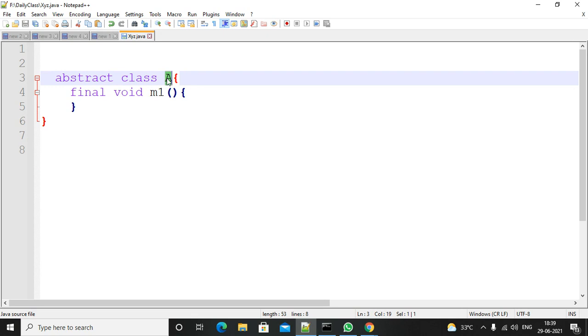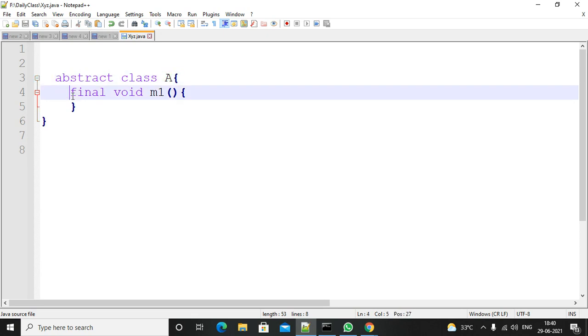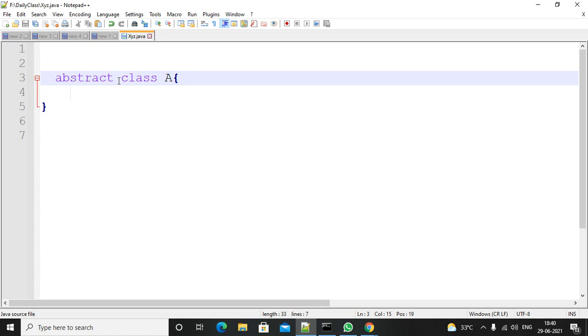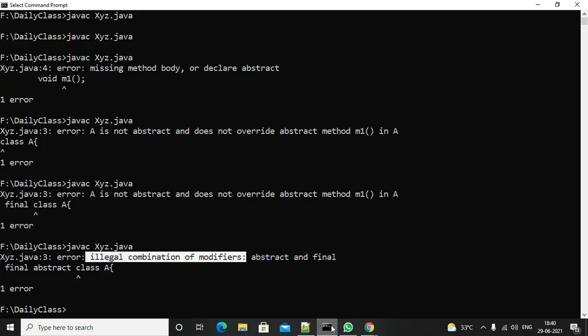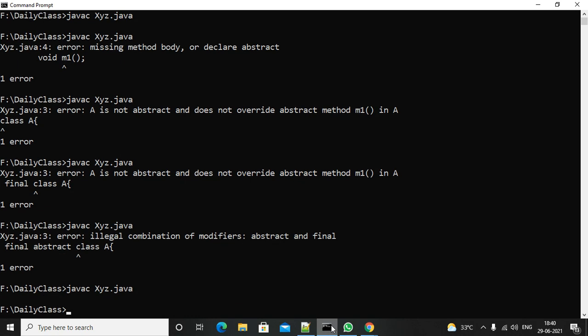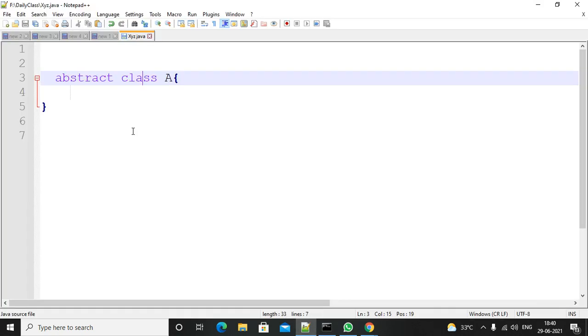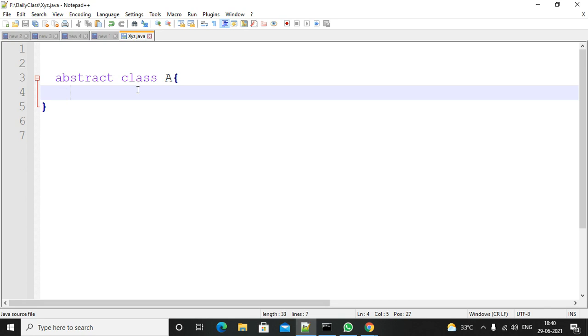So you can define a class as an abstract class even if you don't have any abstract methods. Morning we discussed. Here, class A is there. Before the class you are applying abstract. Try to compile it, you don't get any error. Inside this I am writing a method without using the final keyword.